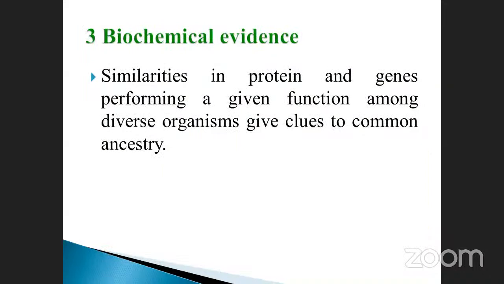Next, the third one is called biochemical evidences. This is very, very important. What is meant by biochemical? Each and every plant is made up of cells and other cell organelles and components. They are all very important, and they are all made up of chemical substances. How will they be related to each other? How will you identify that now? With the help of tests, it is called biochemicals.